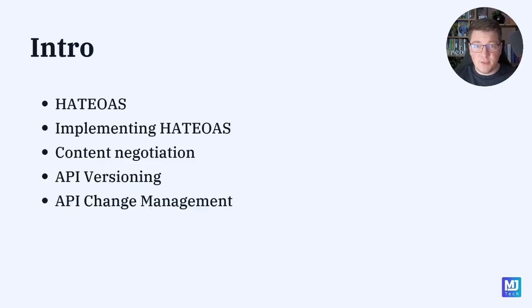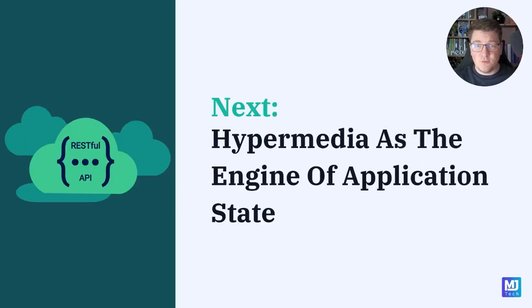Lastly, we'll finish off with a discussion about API change management. I'll give you some practical guidance of when it makes sense to version your API and how to approach versioning and change management in a way that makes the most sense for a REST API. So that's what I have in store for this chapter. We have many interesting topics to cover, and we can move on to our next lesson, Hypermedia as the engine of application state.